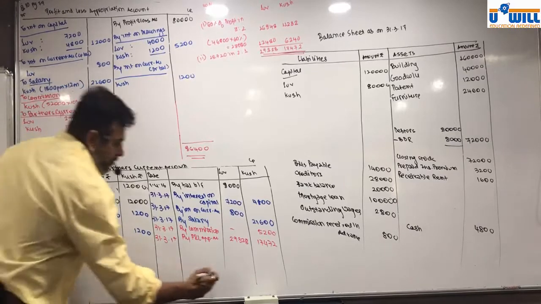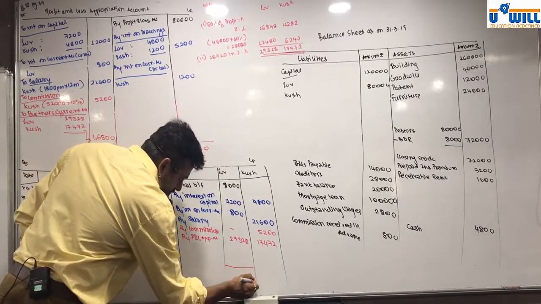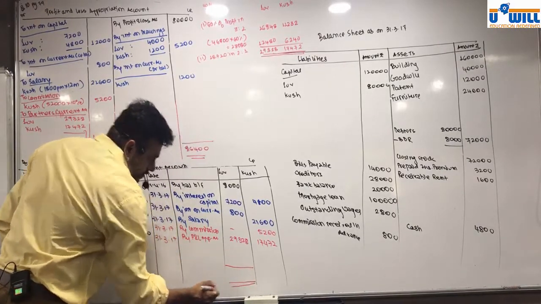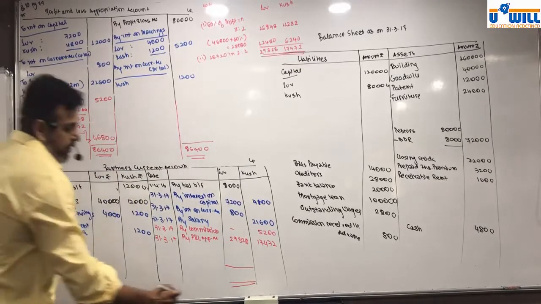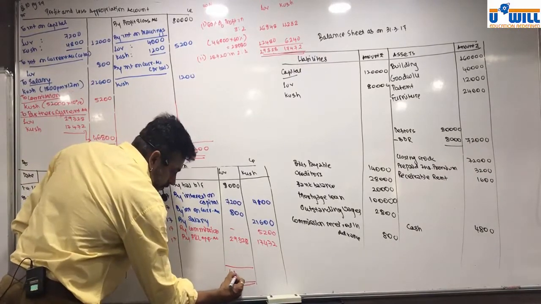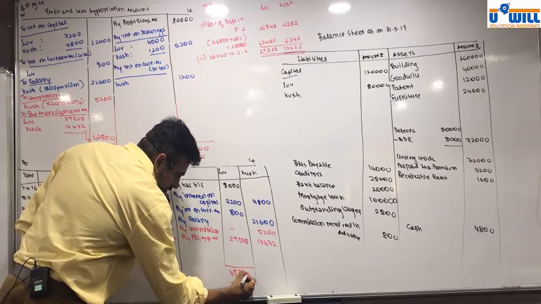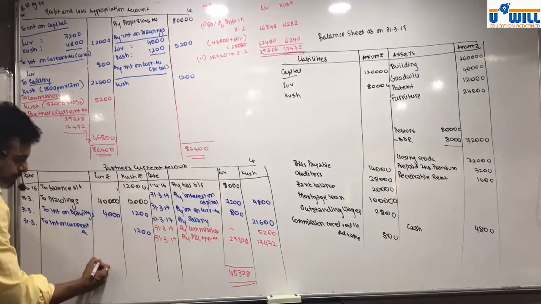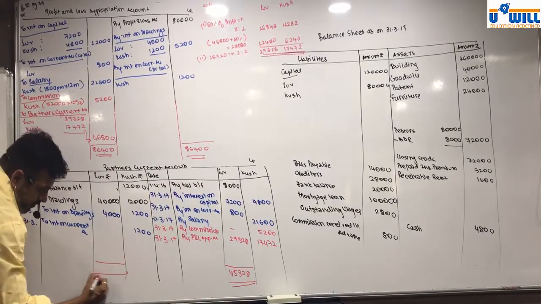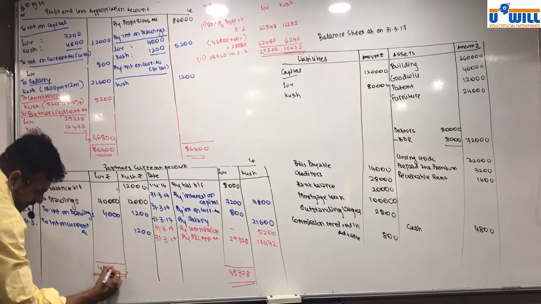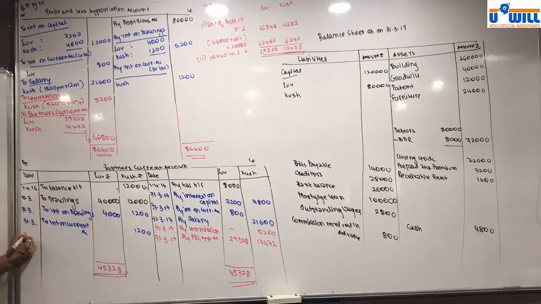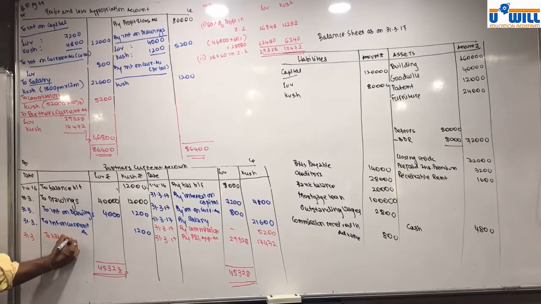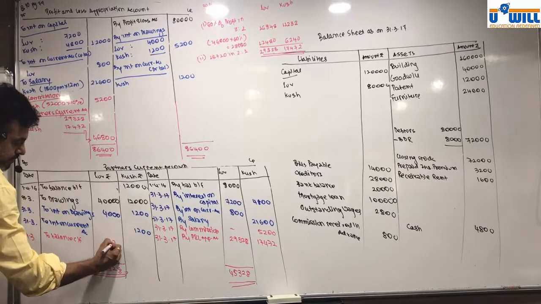So credit side, what's the total? 45,328. Same total you write over here, 45,328. To balance carried forward, 1,328.